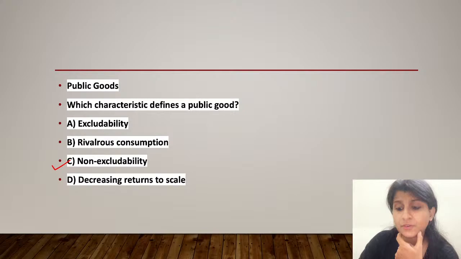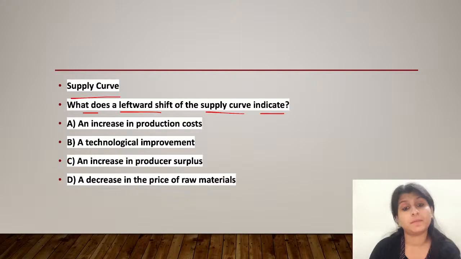Let us move ahead. Next question is about the supply curve. What does a leftward shift of supply curve indicate? Is it an increase in production cost, a technological improvement, an increase in producer surplus, or a decrease in the price of raw material?